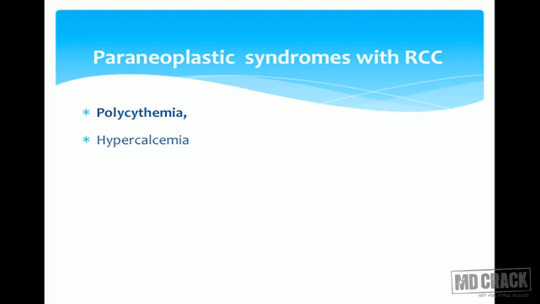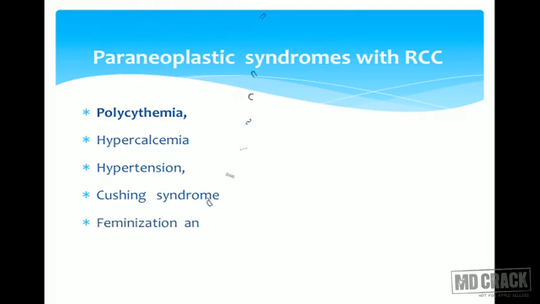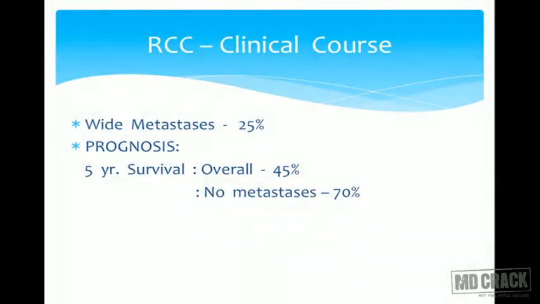There can be associated hypercalcemia, and even hypertension can be there in these patients, because again renin will be secreted. Sometimes they can even have Cushing syndrome. So various paraneoplastic syndromes are described, and sometimes rarely feminization and even masculinization. So most important is the polycythemia, secondary polycythemia, seen with renal cell carcinomas.